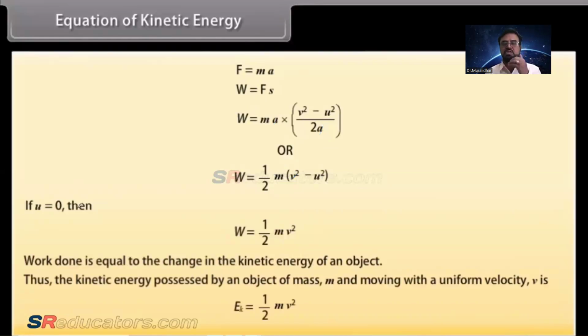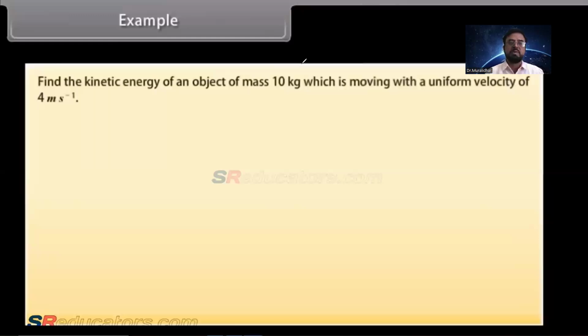So this is the formula for the kinetic energy. So the energy possessed by a body by virtue of its motion. Every moving body has kinetic energy. Right? Example. Let's now find the kinetic energy of an object of mass